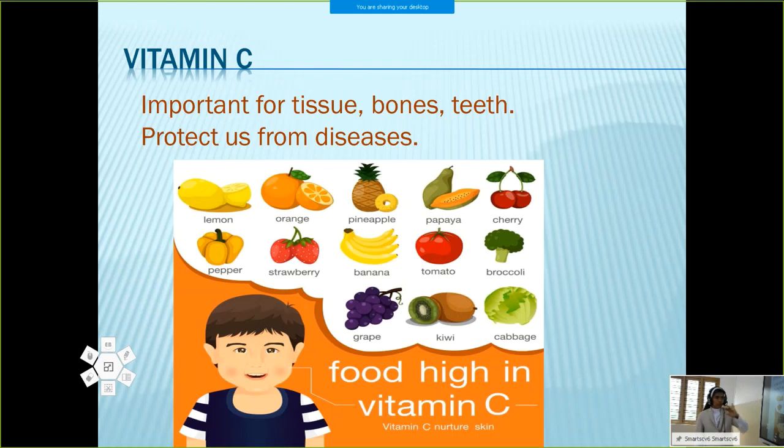Vitamin C containing foods are lemon, orange, pineapple, papaya, cherry, strawberry, banana, tomato, etc. These colorful fruits contain vitamin C. Hope you got the idea about vitamin C.